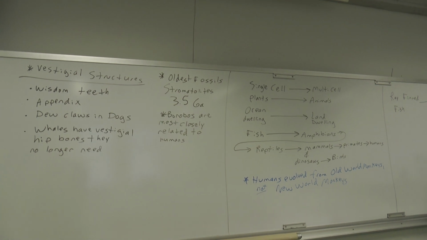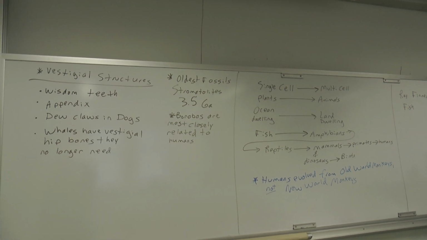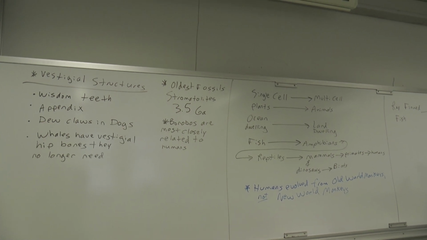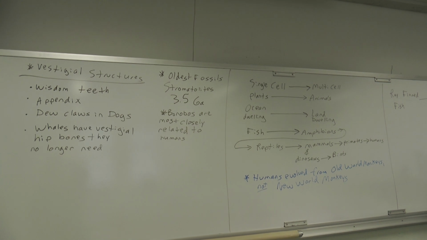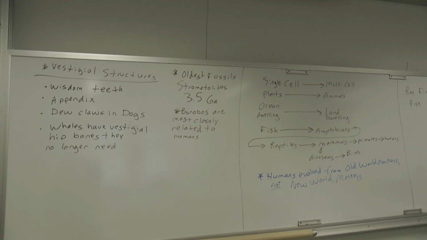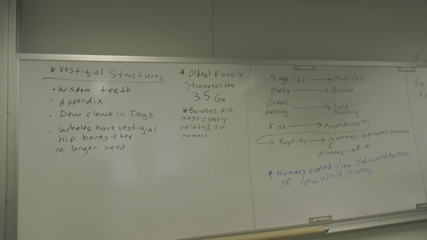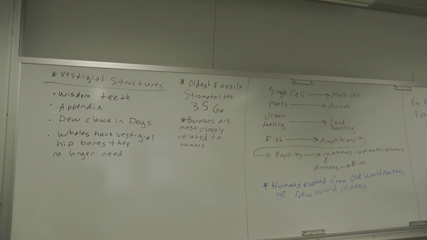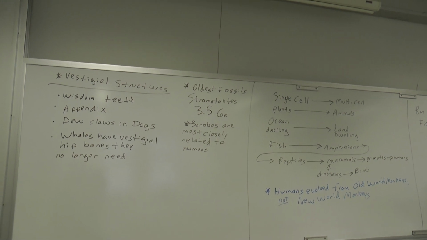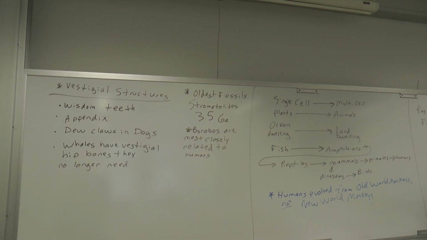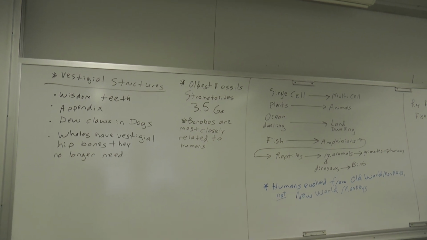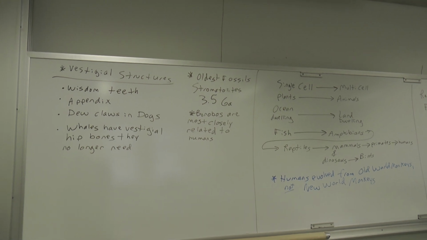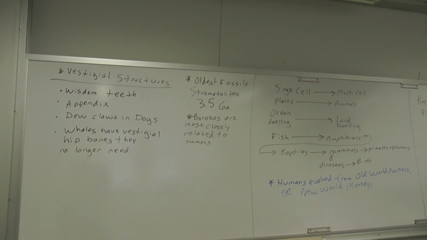So our oldest undisputed fossils are stromatolites, going back 3.5 billion years. Now there are some older possible fossils that might go back as far as like 3.8 billion, but we can say with certainty that we do have fossils going back at least 3.5 billion years. Stromatolites are basically single-celled blue-green algae. But remember, stromatolites are also living fossils because we still have modern stromatolites in Shark Bay, Australia. It has something to do with the correct acidity in the water there in Shark Bay, Australia.